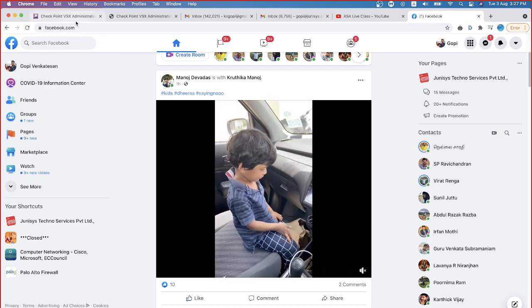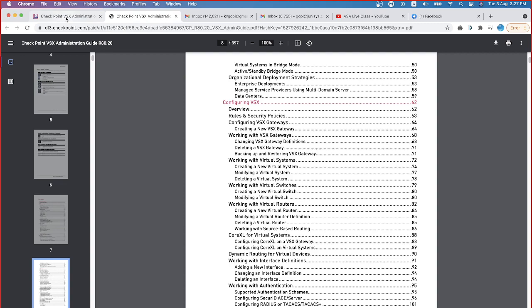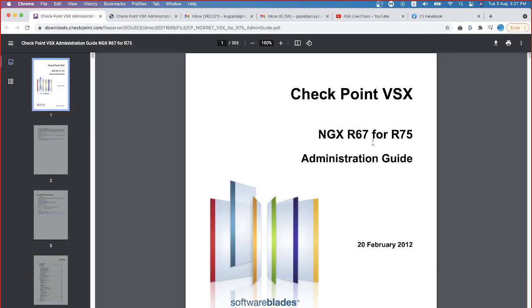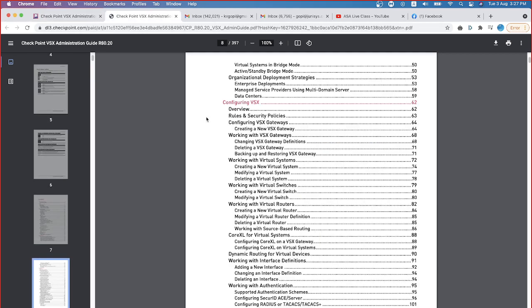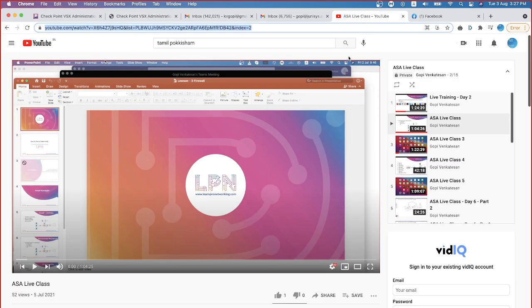Okay, now I just tried finding the documentation for you, VSX. That might be helpful for you. This morning I checked it. Can you see, do you have this document with you or not? Okay. R80 will be there. I think this is also the old one. This is R80 VSX. Probably you will be having this one.